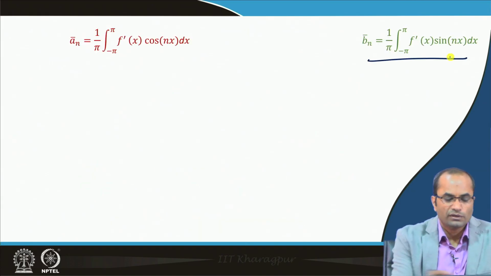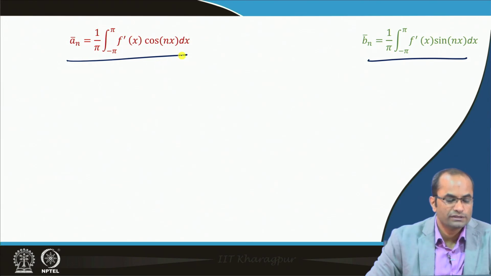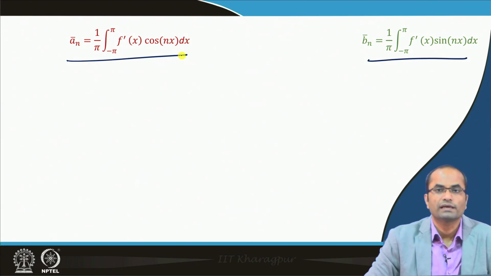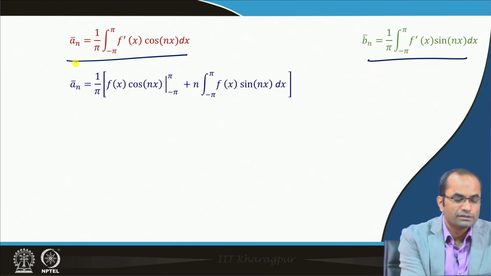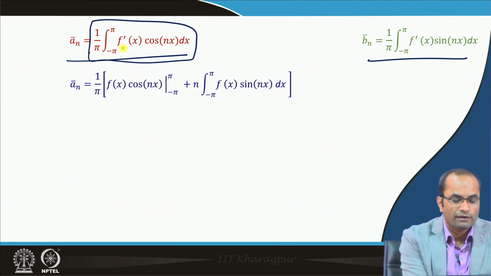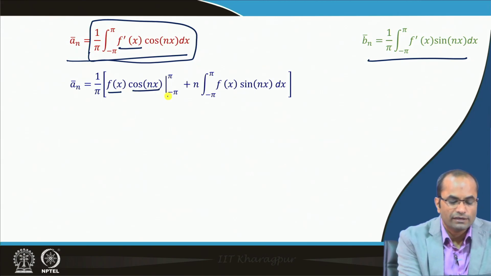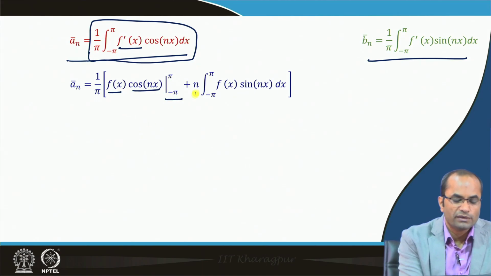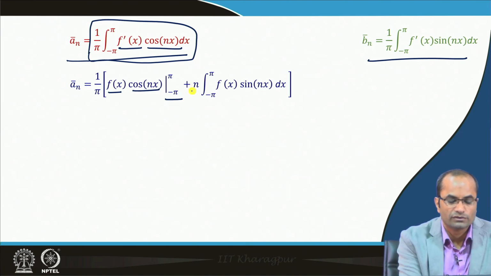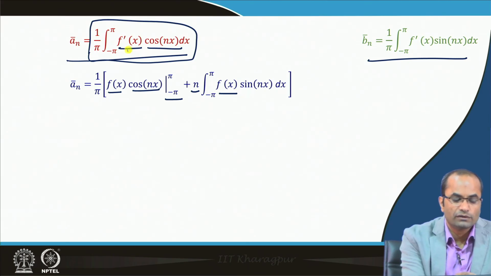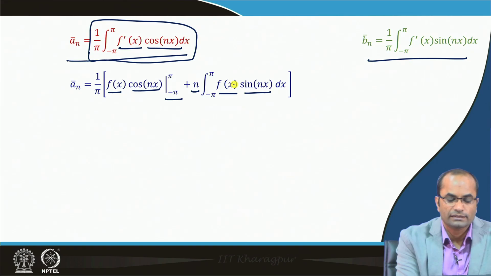So, we have these two coefficients, a n bar and b n bar, for f prime. If we, for instance, integrate by parts, we have the integral of f prime as f, then cos n x as it is, with the limits from minus pi to pi. Then we differentiate cos n x with the minus sign, and since there is a minus in the formula, we get a plus. The integral of f prime is f, and then we have sin n x dx.